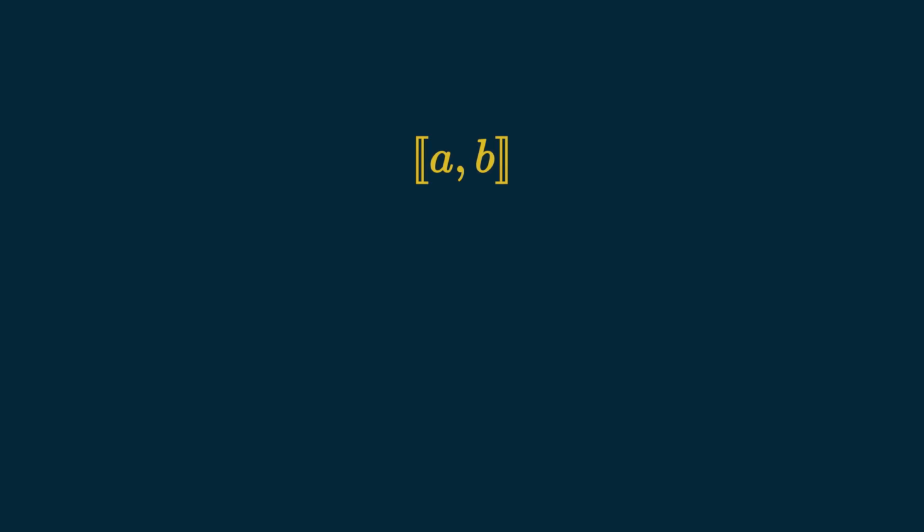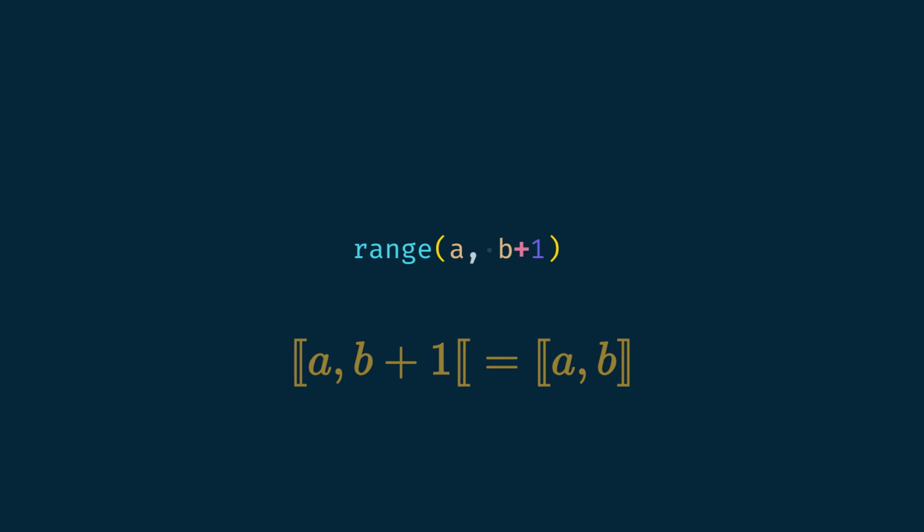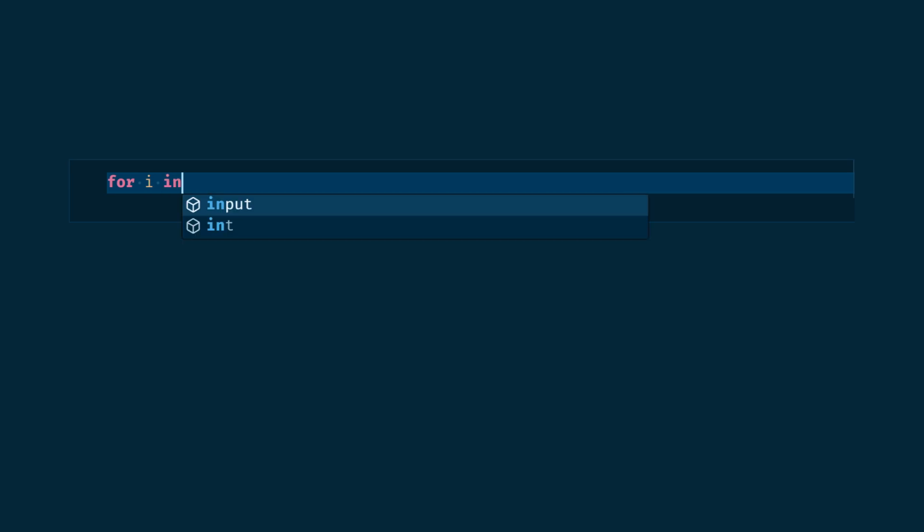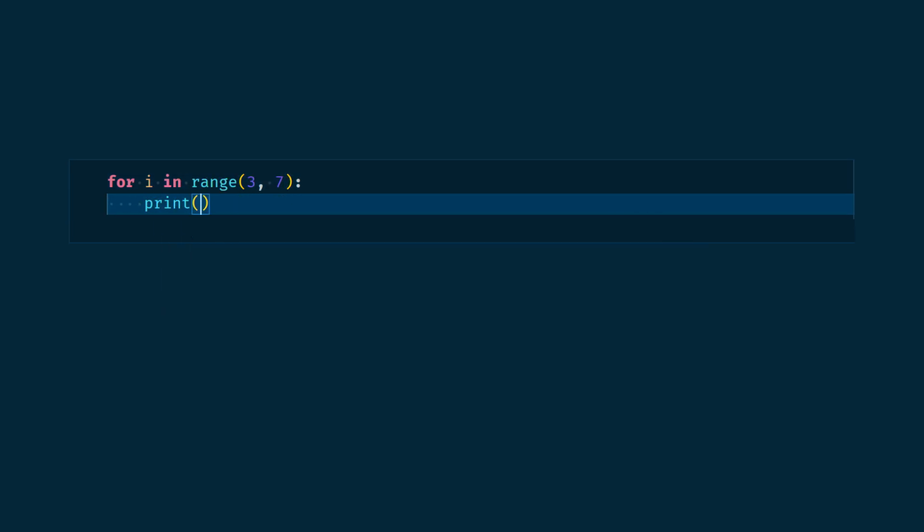If we want to create the closed integer interval a, b in Python, we'll have to write range a, b plus 1, since the discrete interval a to b plus 1 open on the right is equal to the closed discrete interval a, b. We can then iterate through the range iterator using the for-in syntax we've seen before. For instance, here print will be called on the values 3, 4, 5 and 6.